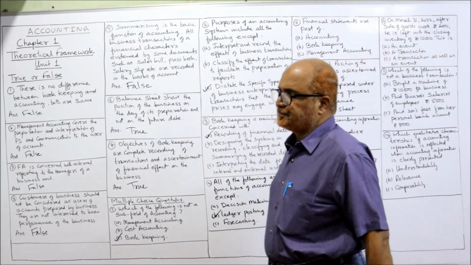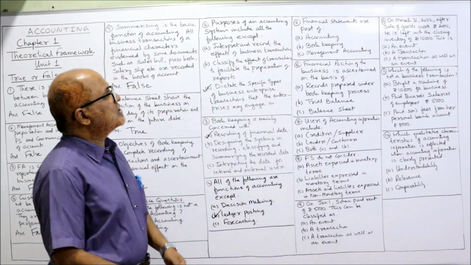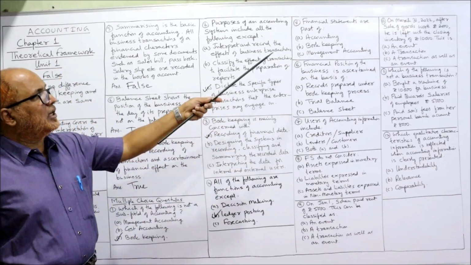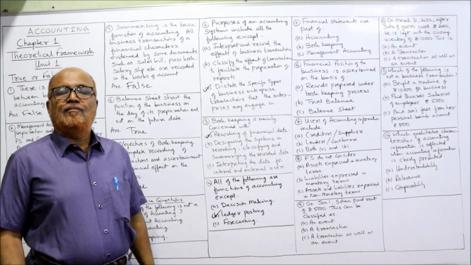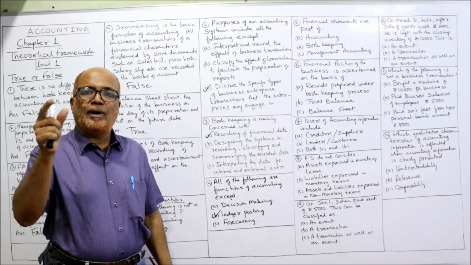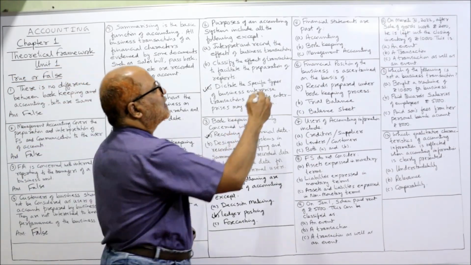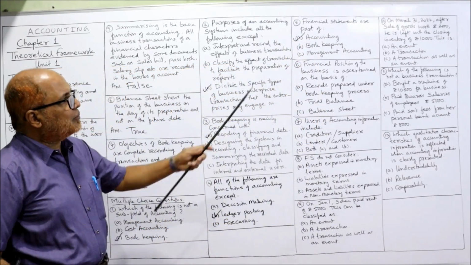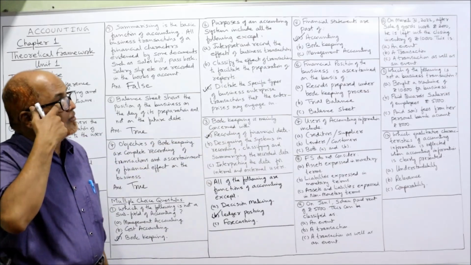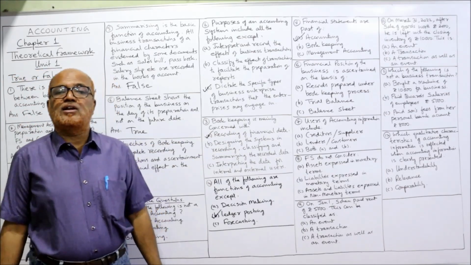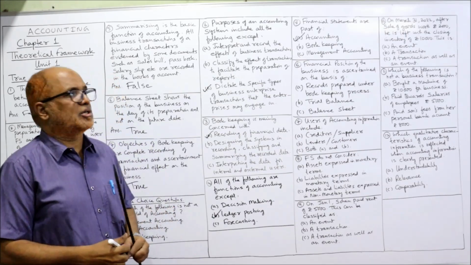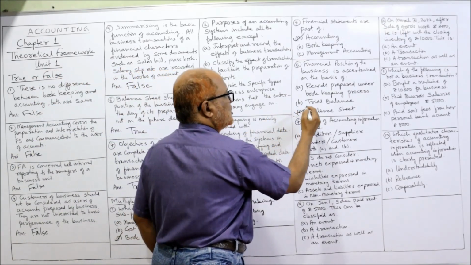Now fifth question. Financial statements are part of accounting, bookkeeping or management accounting. Financial statements are prepared by accounting. So the correct answer is accounting. Right? Next, the financial position of the business is ascertained on the basis of. How can we find out the financial position of the business? By preparing a balance sheet. So the correct answer is balance sheet.